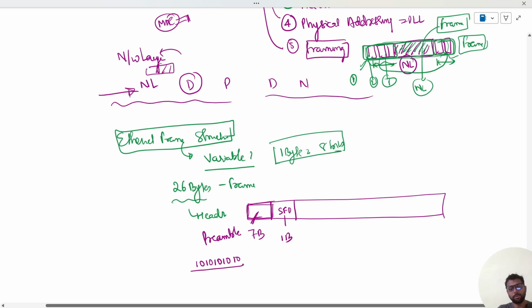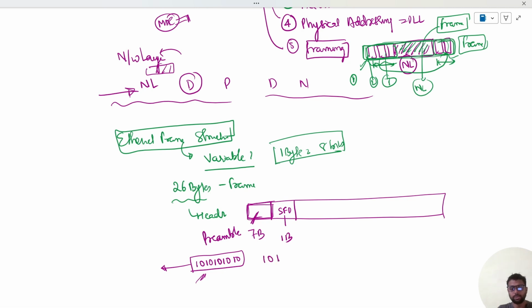This 7 byte preamble will be alternating 1010101010. When you receive such alternating 101010, it means that the frame is going to come. It has not yet come. And after this, the start frame delimiter, we will receive 10101011. When you receive two consecutive ones after a continuous stream of 101010, it means that now the actual frame is going to start. Sometimes when we talk about the frame length, we ignore this 7 byte plus 1 byte, 8 bytes.